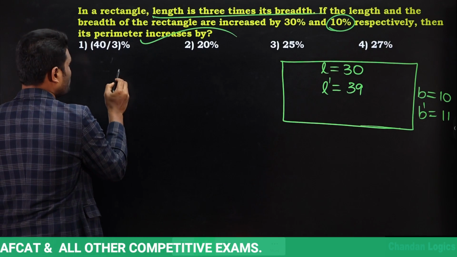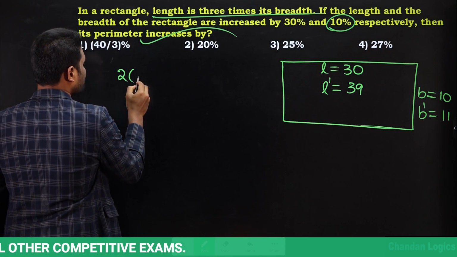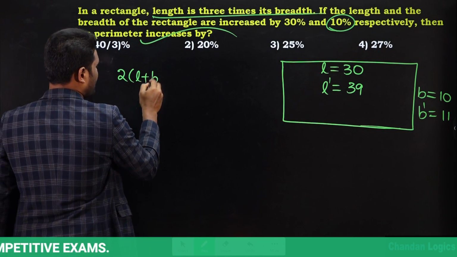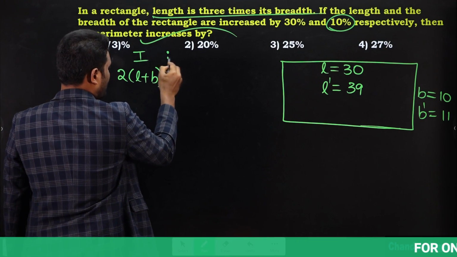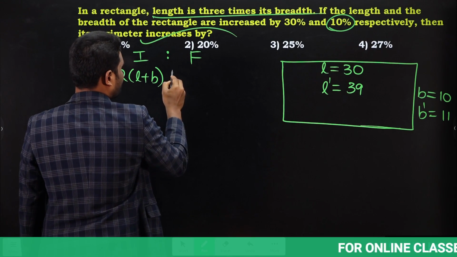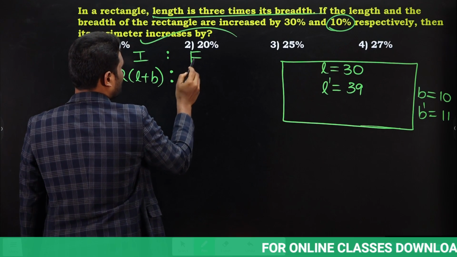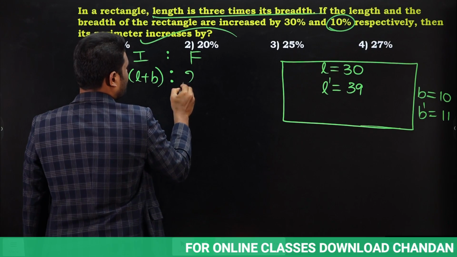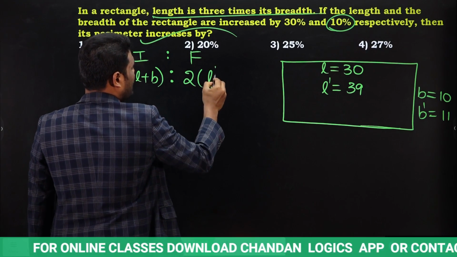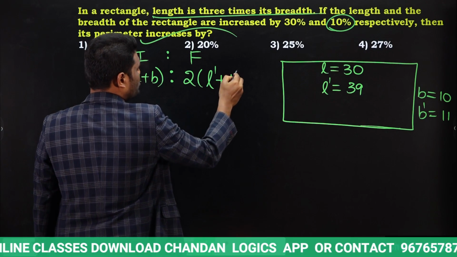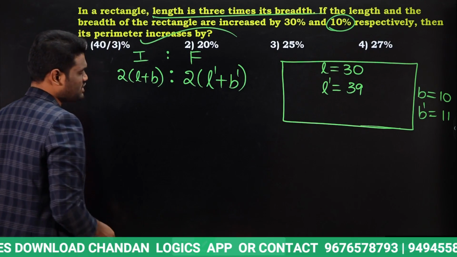Now what is the perimeter formula? Perimeter formula is nothing but 2 times of L plus B. Yes or no? This is the formula. This is the initial perimeter. This is the final perimeter, which means after increment, this is the final perimeter. So here perimeter is the same, 2 times of L plus B. We have taken L dash, B dash, so this is 2 times of L dash plus B dash.